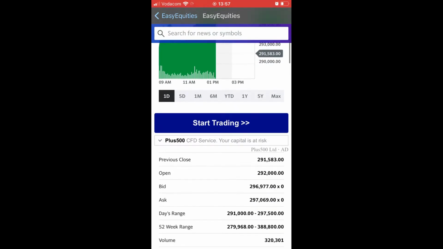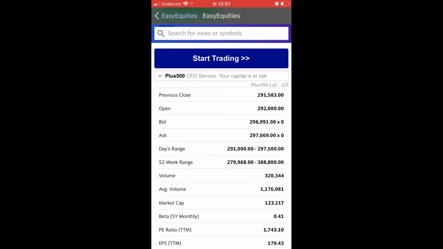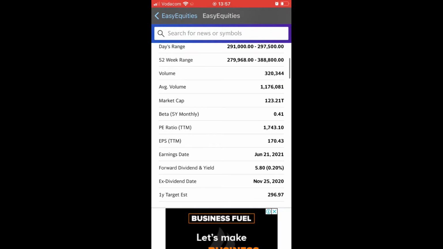You'll see here, scrolling down to the bottom, the previous close, the current open, the bid, the ask price, the day's range, the 52-week range, the current volume being traded, so that's 320,000. That's not a lot, since you can see that the average volume is 1.1 million.